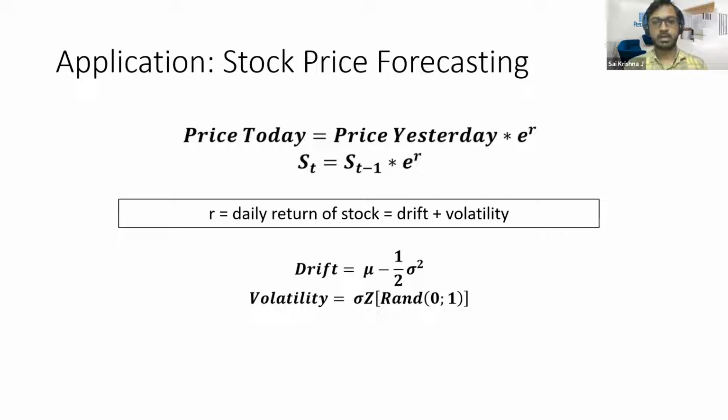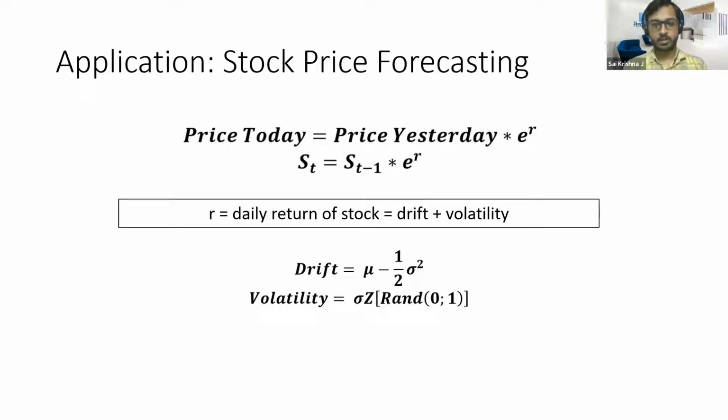And this return has two components. One is called the drift, and the other is called the volatility. Drift is nothing but whether the price of the stock will increase or decrease, so it's a positive or a negative number. That is what is called drift. Volatility is nothing but the variance in the price of the stock. So whether the change in the price of the stock from yesterday to today is very high or very low, that is what we call volatility.